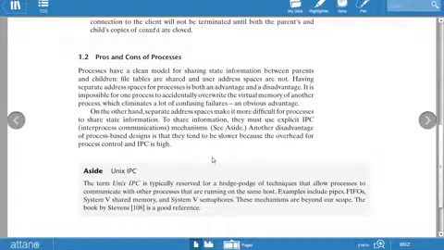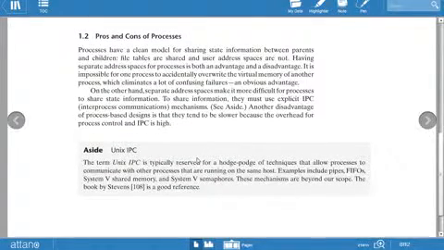Another disadvantage, another drawback of this design, is that processes tend to be slower because the overhead for process control and IPC is very high. Means, what are the disadvantages, why are we not using IPC? Because there is a high cost required for using IPC.